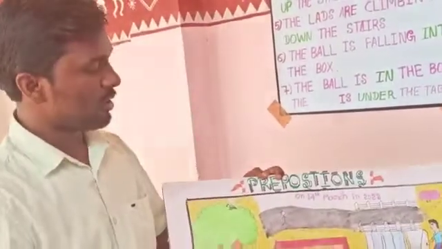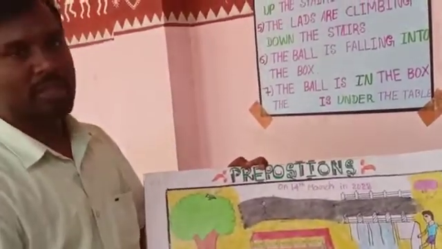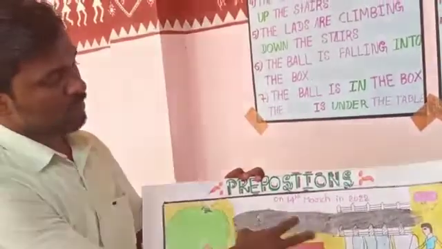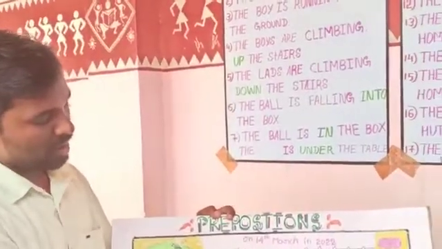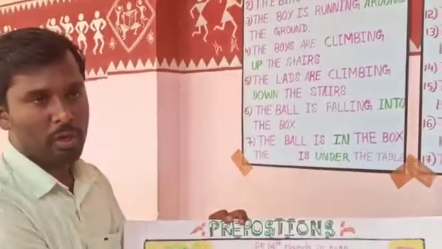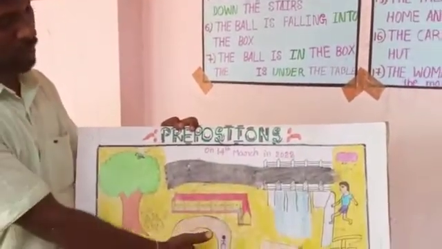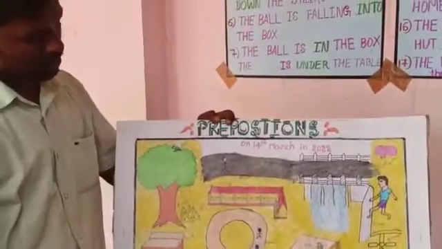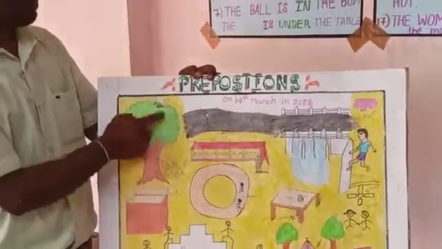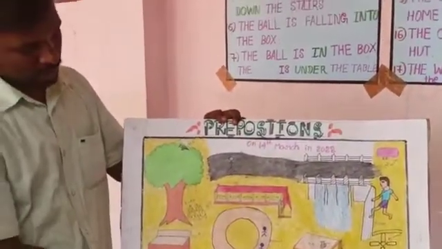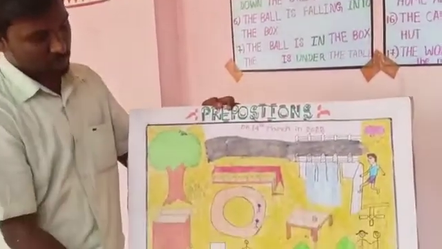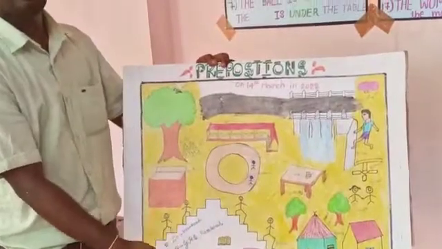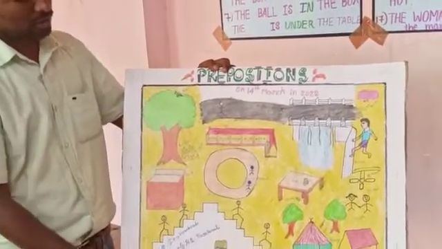This chart is about prepositions. They have drawn different scenes of school and village. On the basis of that, they have used the ground to show the prepositions, running in the ground. To show on and under, they have used the tree, and to show in and into, they have used the box. To show in and at, they have used in Haraknad and at GHS Haraknad.